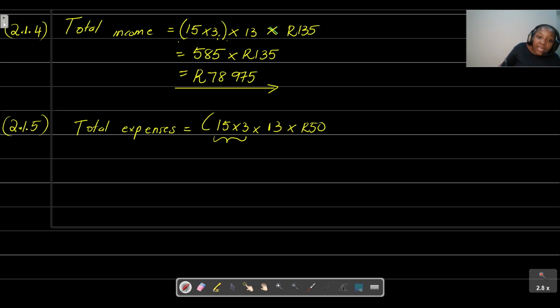So this value that we'll get by taking 15 multiplied by 3 multiplied by 13 will give us the total massages, and then you multiply that with 50 plus. Then we are told that he's just going to pay his masseuses 1,000 rand for the weekend. We already know that we have 13 masseuses, right? So we're going to multiply that with 1,000.